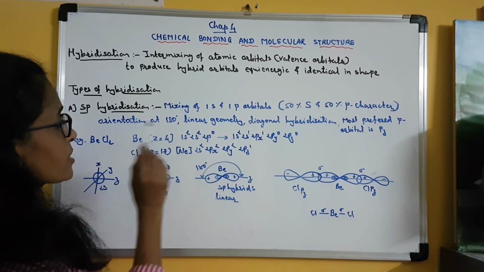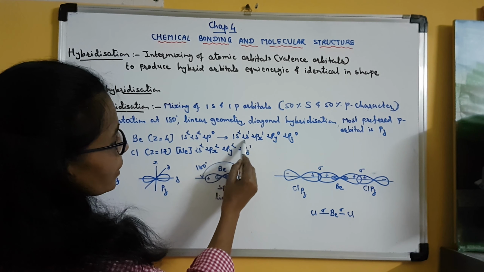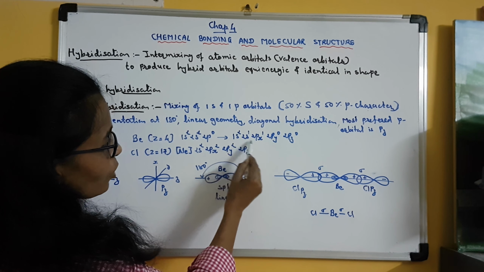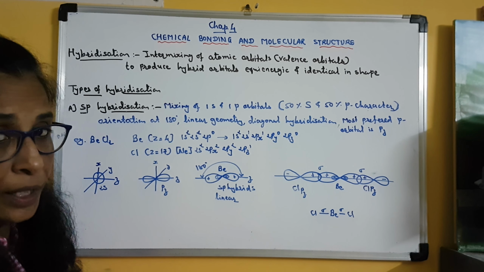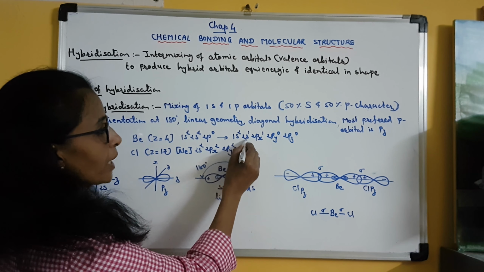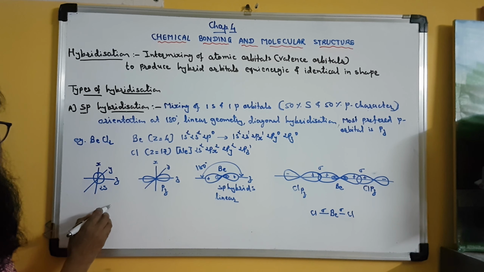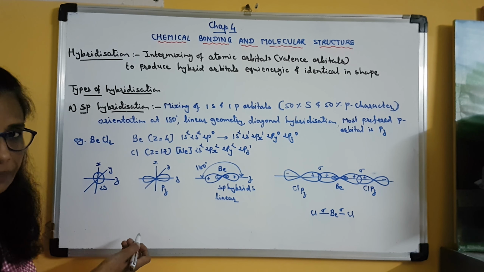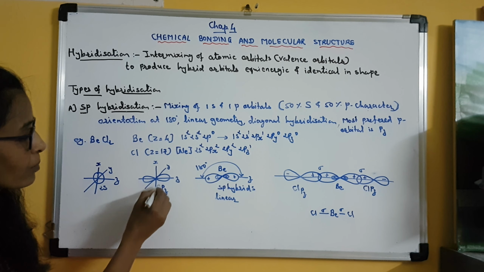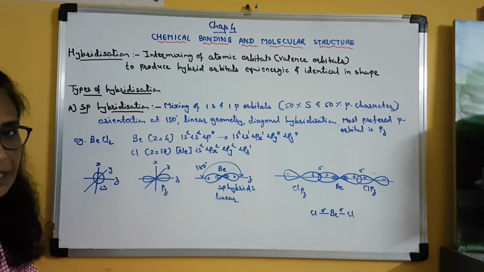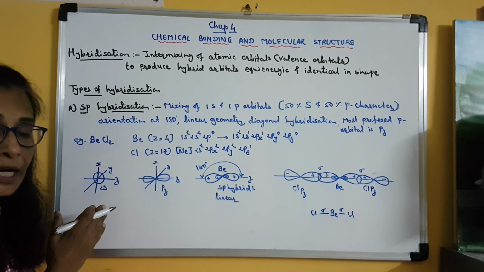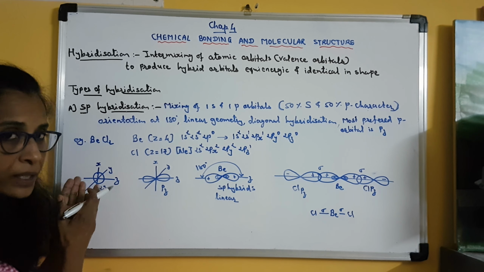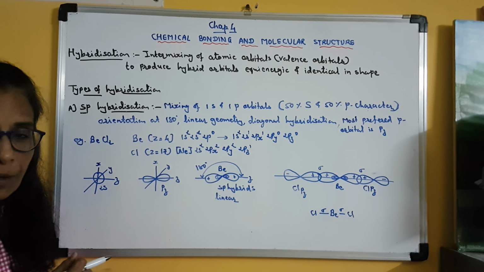So beryllium is the central atom, and its one s orbital and one p orbital will undergo hybridization, that is, mixing. We know that the s orbital is spherically symmetrical and has no direction, but the pz orbital is along the z axis. So p orbitals are directional and s orbitals are non-directional. The s orbital is spherical, the p orbital is dumbbell shaped.